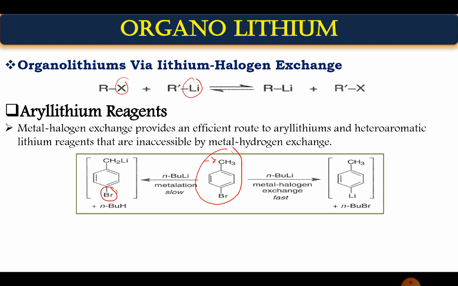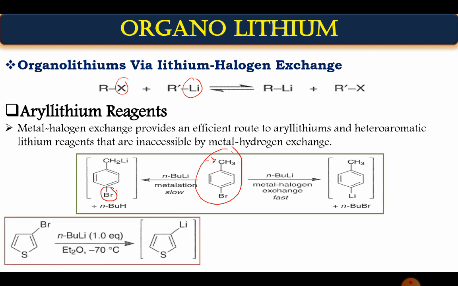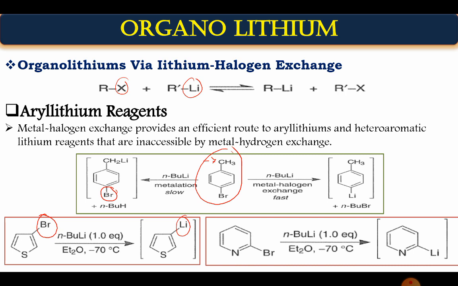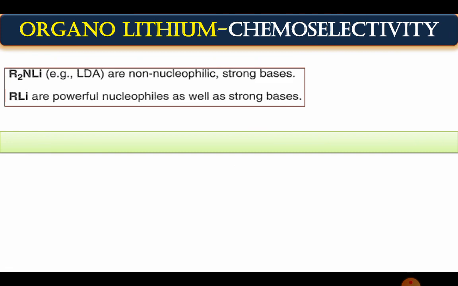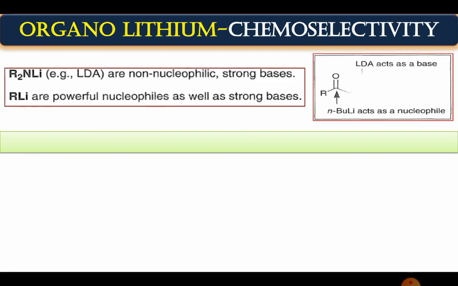So you will get this reagent, and this shows another reactivity. Again Br will be exchanged with lithium. So these are the methods of lithium halogen exchange. Another reaction is where bromine will be replaced by lithium with the help of n-butyl lithium. That means we require an already prepared reagent, butyl lithium. What is chemoselectivity now? Our organolithiums are particularly small, so look at this one.